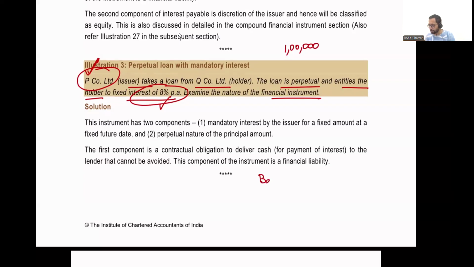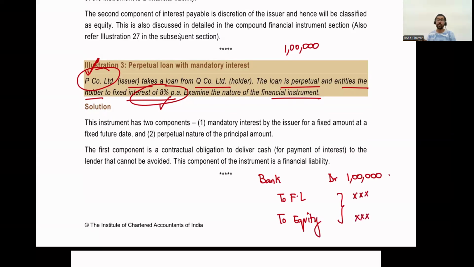We will debit bank by 1 lakh, and we will credit financial liability and equity. This 1 lakh will be split into financial liability and equity on day one. A portion of it will be regarded as a financial liability and a portion will be regarded as equity on day one itself.